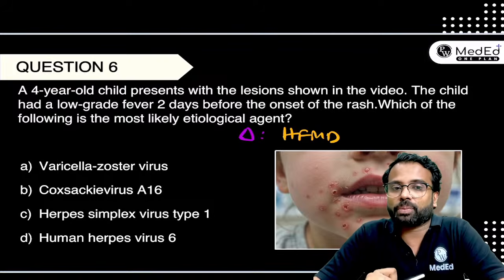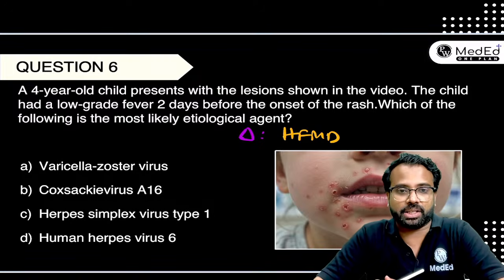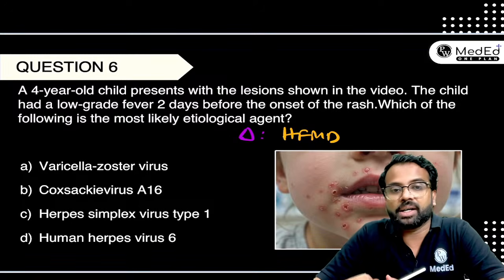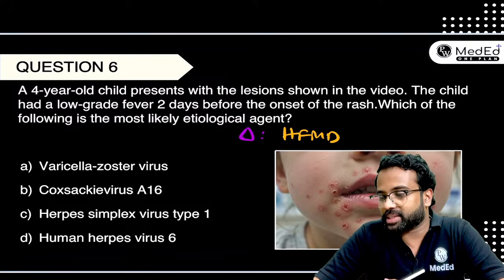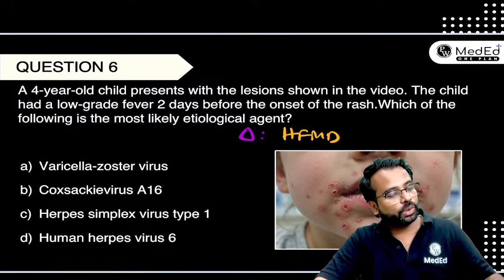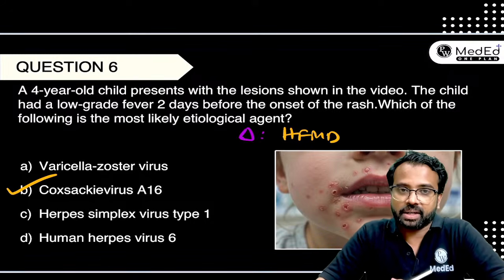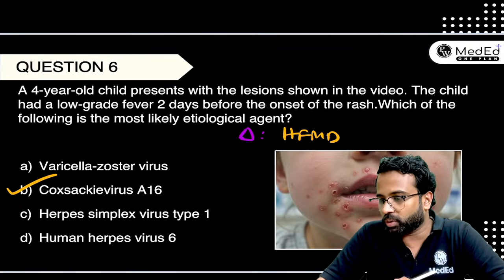Now the question is, what is the most likely etiological agent? Is it varicella zoster, Coxsackie virus A16, herpes simplex virus type 1, or human herpes virus 6? Yes. So now the correct answer should be Coxsackie virus A16, which is the most common virus which causes hand, foot, mouth disease.